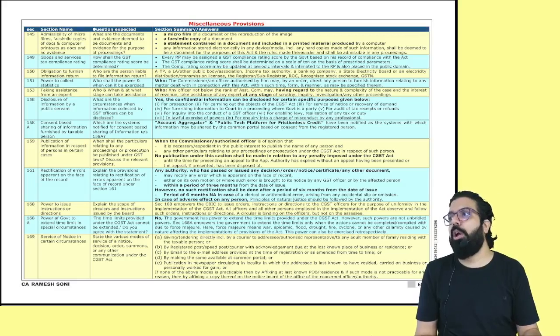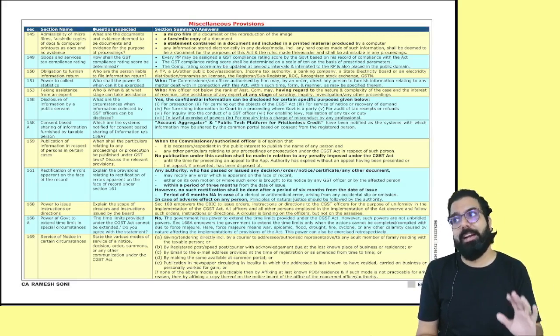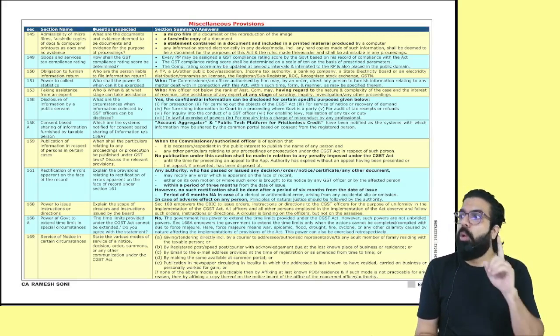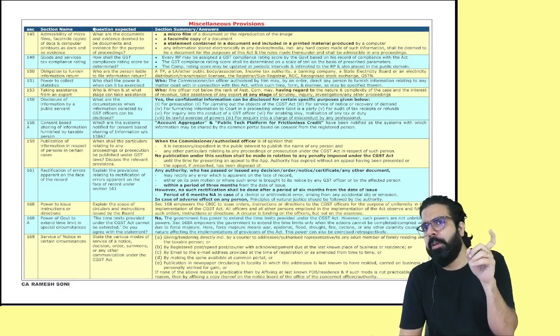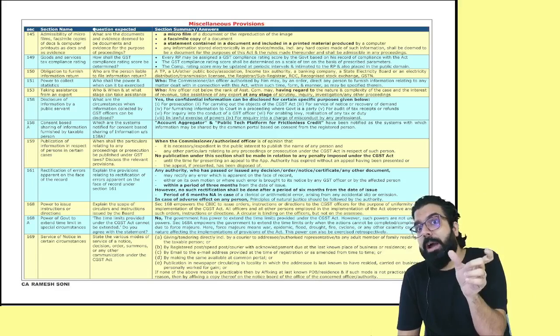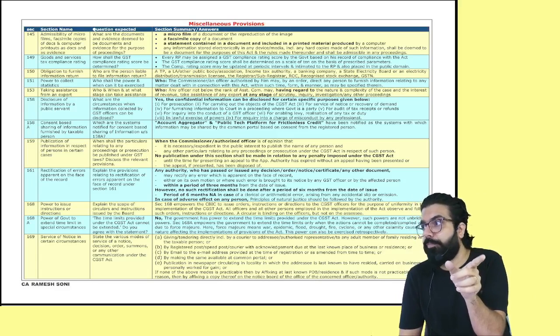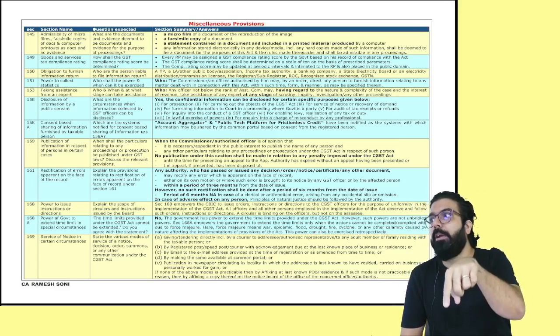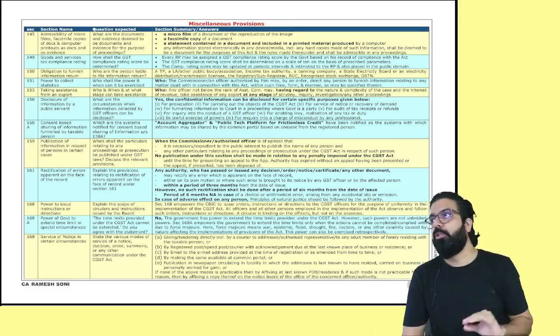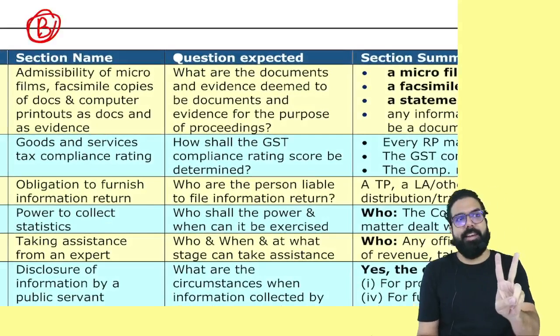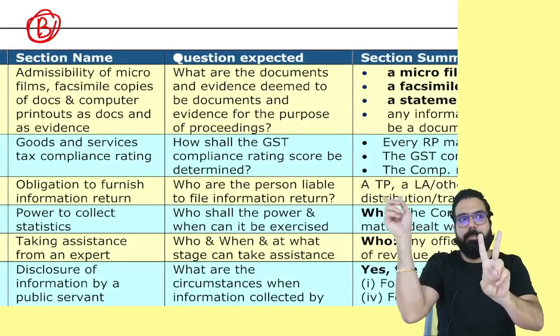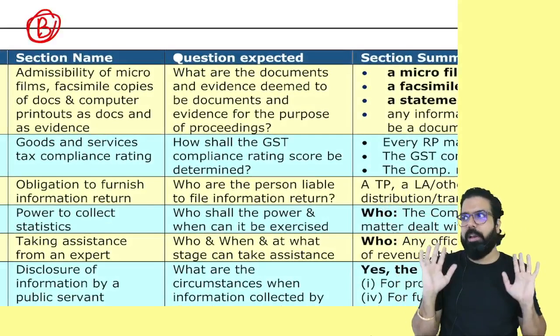I will call miscellaneous provision B graded this time because one amendment happened in your registration chapter. You remember what is the amendment? Andhra Pradesh got added to biometric based Aadhaar authentication. The other amendment happened in miscellaneous provision. So I believe it's a B graded chapter. The only two amendments in GST: one is Andhra Pradesh, and the second is in miscellaneous provision.